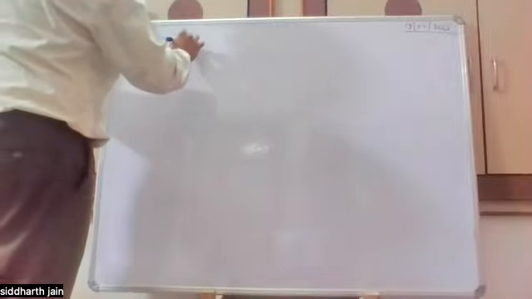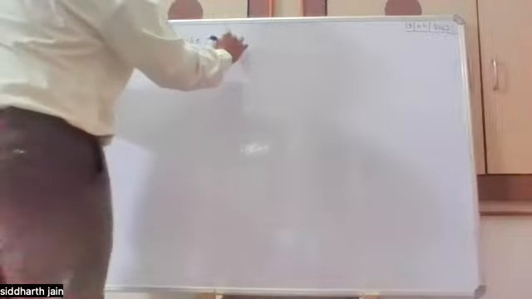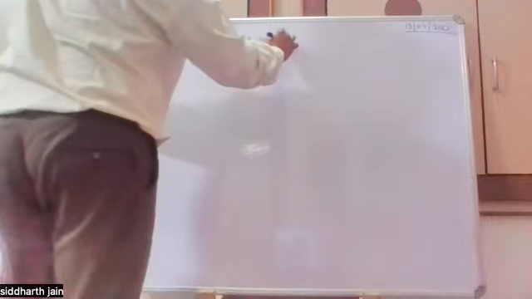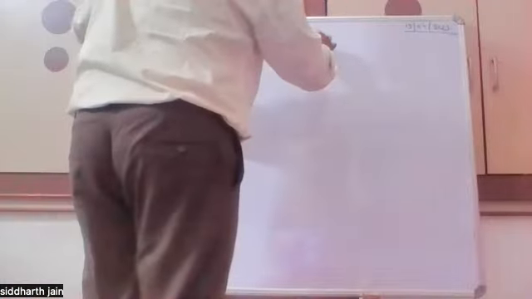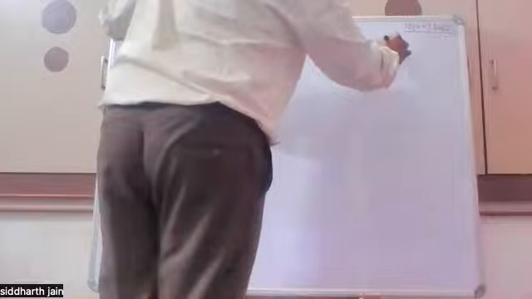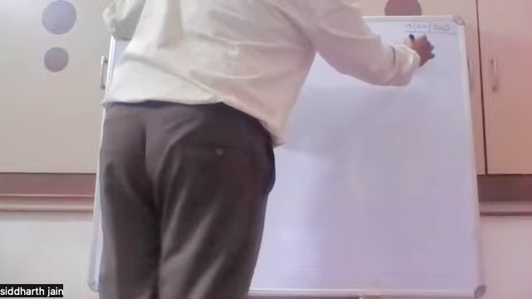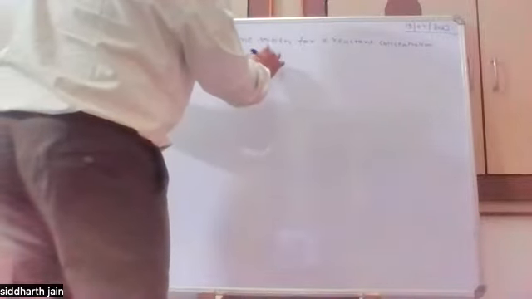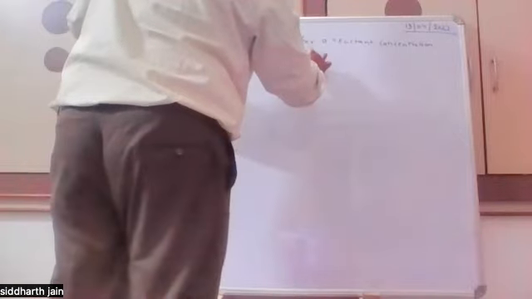What is half-life of reactions? The half-life is defined as the time taken for a reactant concentration to reduce to half of its initial value.